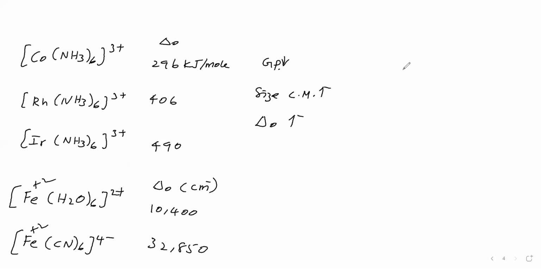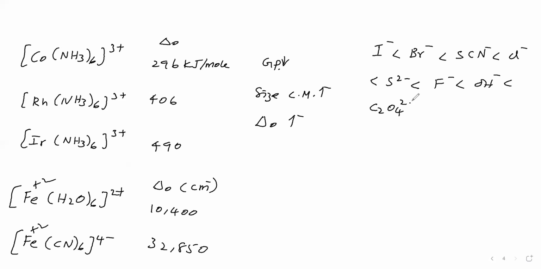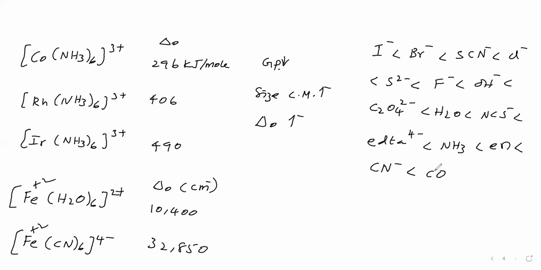That order is I- < Br- < SCN- < Cl- < sulfide < fluoride < hydroxide < oxalate < water < isothiocyanate < EDTA < ammonia < en (ethylenediamine) < cyanide < carbon monoxide.